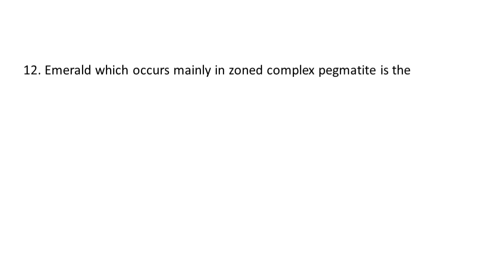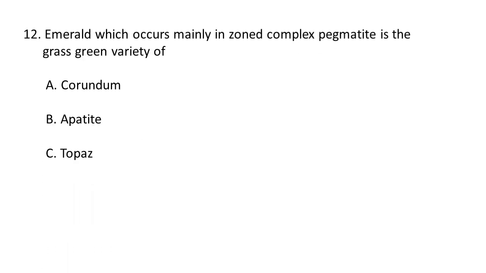Emerald, which occurs mainly in zoned complex pegmatite, is the grass green variety of A. corundum, B. apatite, C. topaz, D. beryl. So emerald, which commonly occurs in a zoned complex pegmatite, is the grass green variety of beryl.